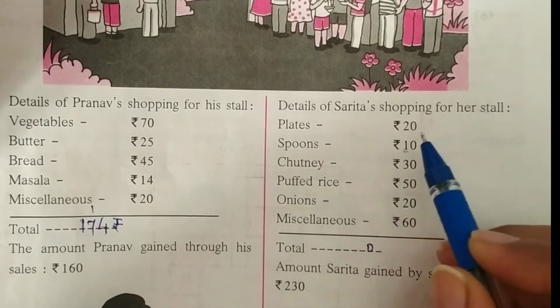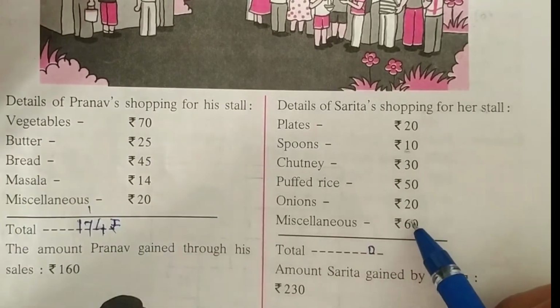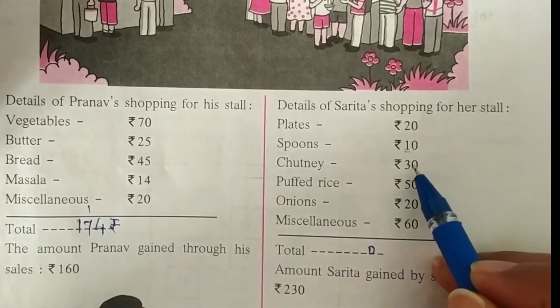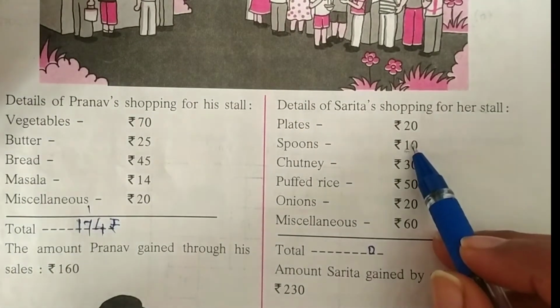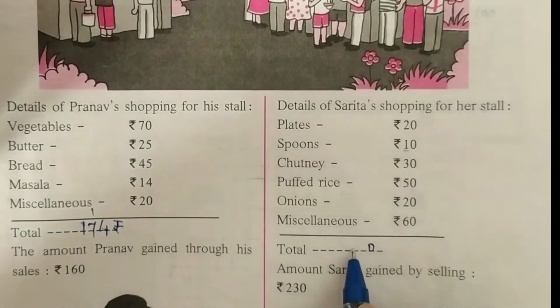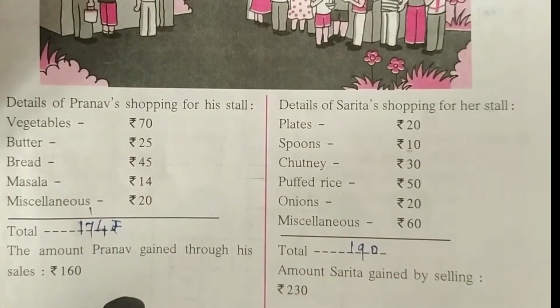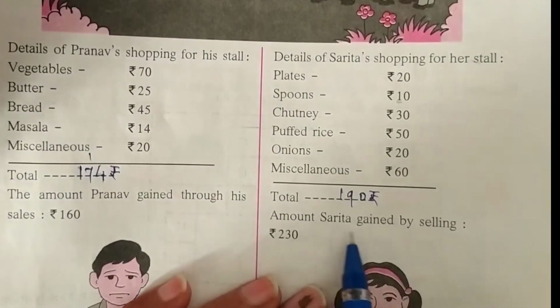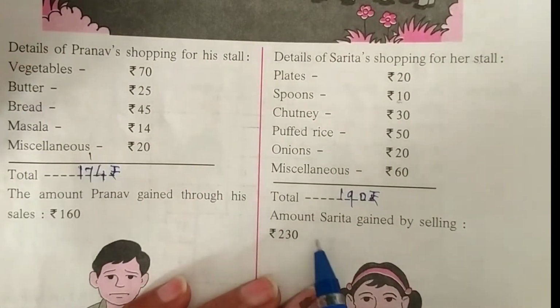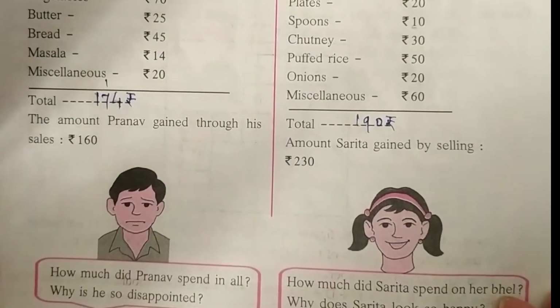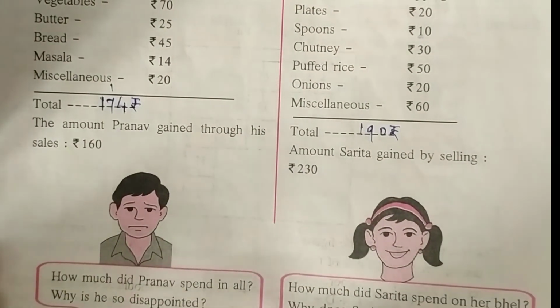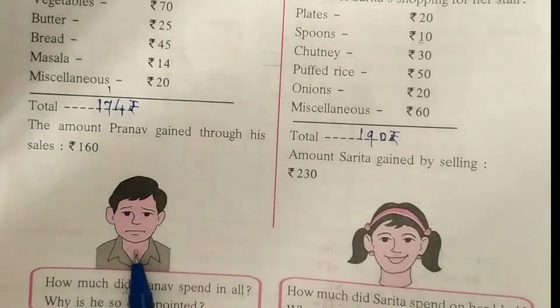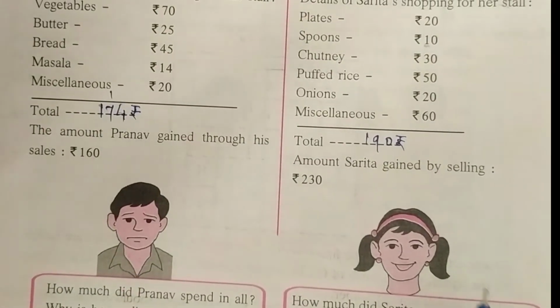Write here 0. 2 plus 6, it's a 8 plus 5, 13 plus 3, 16, 17, 18 and 19. So she spent totally 190 rupees for her stall, and the total amount Sarita gained by selling was rupees 230. We can see both pictures of Sarita and Pranav, and we find that Pranav's face is sad and Sarita's face is happy.